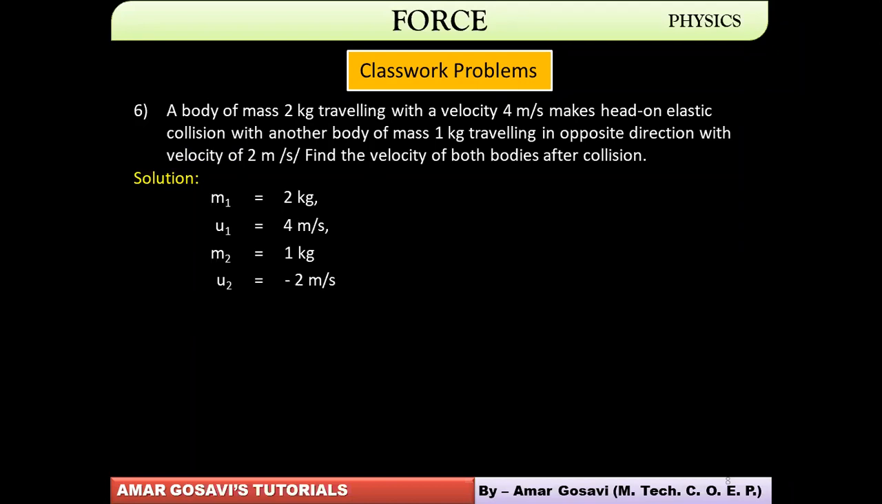Concentrate on this problem. A body of mass 2 kg traveling with a velocity of 4 meter per second makes a head-on elastic collision. Okay, what is elastic? That would be the next part of discussion, but let's understand it here. What is an elastic collision? This is something which we have to study. This comes under the types of collision, friends. As of now, I give you this question for you to practice because we are supposed to discuss elastic collision, and we will talk about elastic collision in the next session, not this session.